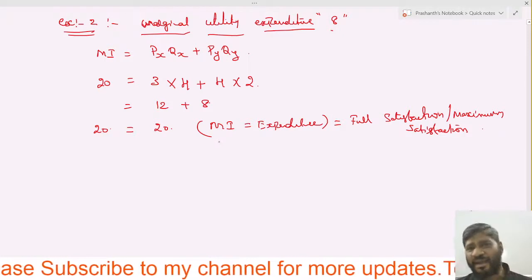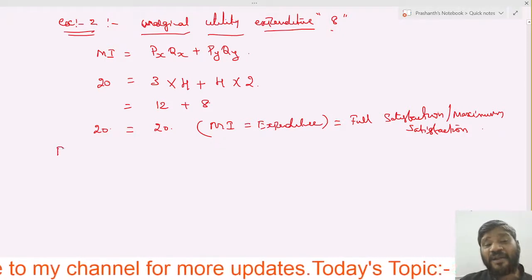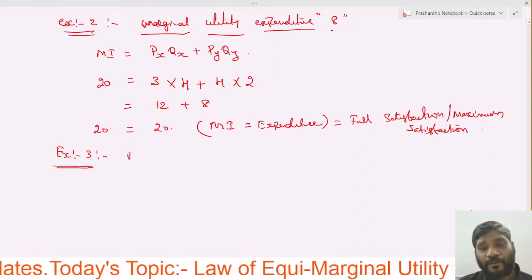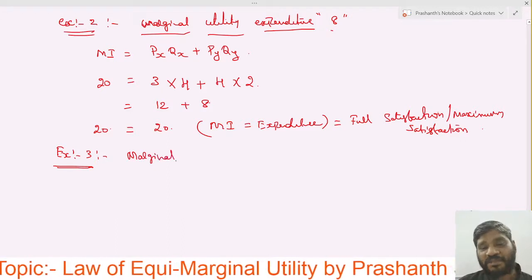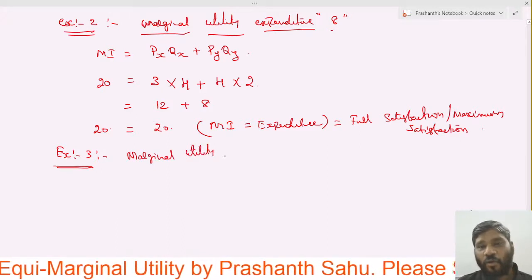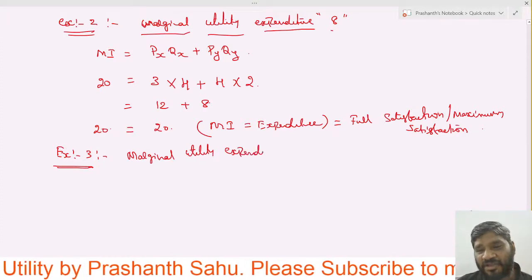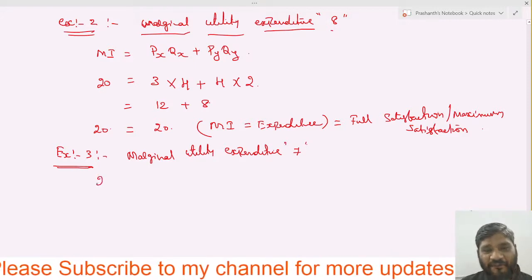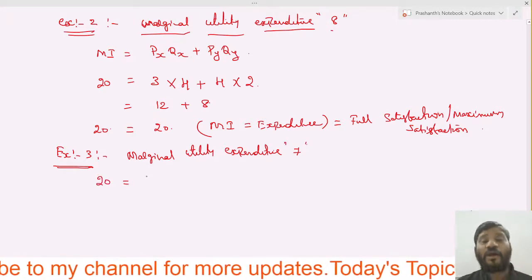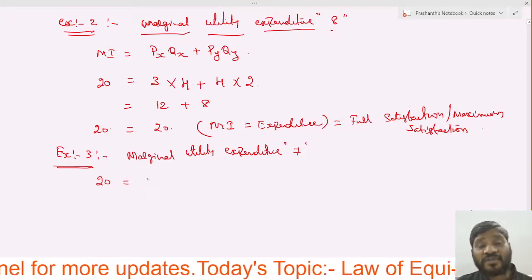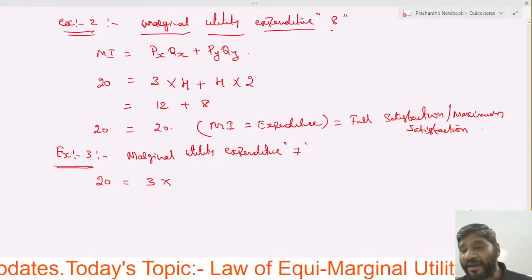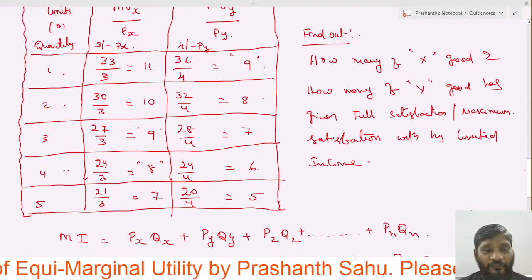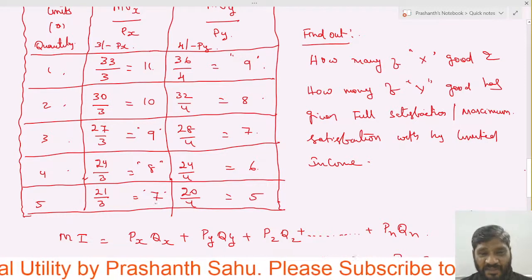Then 7 is also given now. Let us check out what happens if we take 7. Example number 3. Marginal utility expenditure of 7 we will take out. Same formula: 20 equals, the price of X good is 3. How many quantities? Let us check out: 1, 2, 3, 4, 5. Now we are calculating this one, 7.